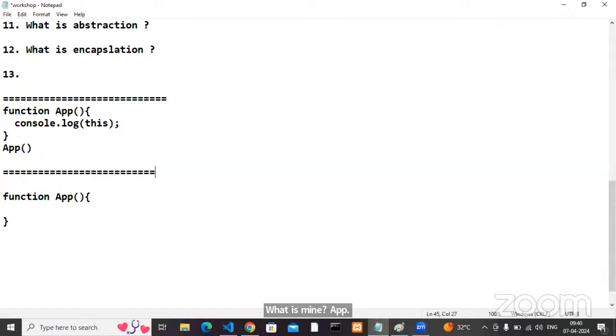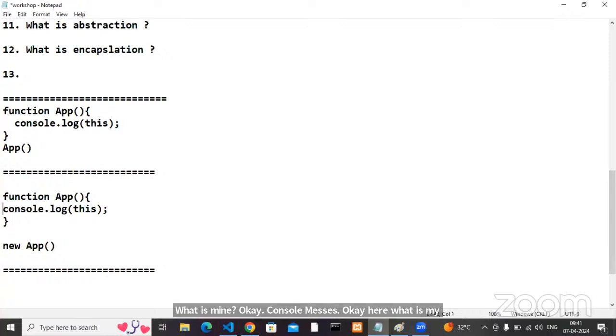If I write console.log of this like this, what is my console message? Here, what is my value? Which value is it going to print? Anyone respond? Which value here is it going to print and which value here is it going to print?